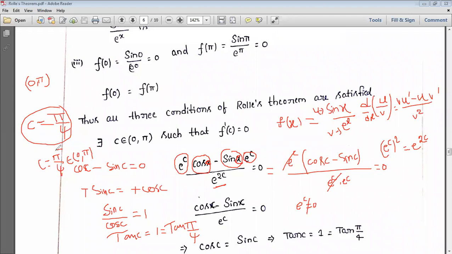Whatever value you get here, that value should lie in this interval; only then will we say that Rolle's theorem is verified. Suppose I got c equal to 2 pi, then c does not belong to (0, pi), and Rolle's theorem cannot be verified. Like that we say. If it lies in the interval, then only we say verified. If it is not in this interval, then we say not verified.